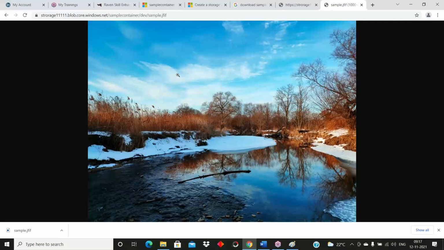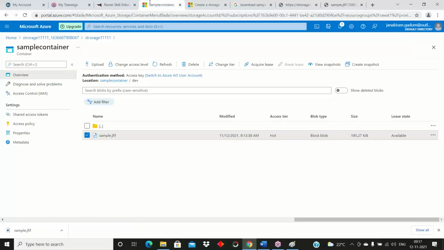Private level access, I cannot see. Now tell me how many access levels we have. One is private. Yes, three types of access level policies. In an interview scenario, they will ask these kinds of questions. Three types of access policies.